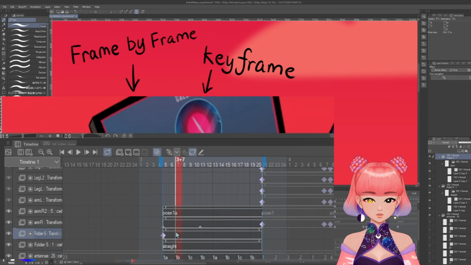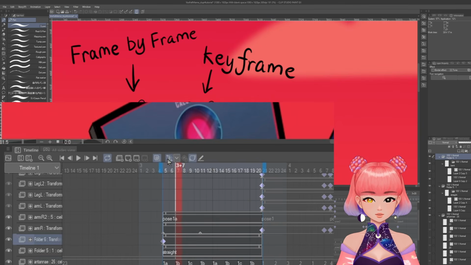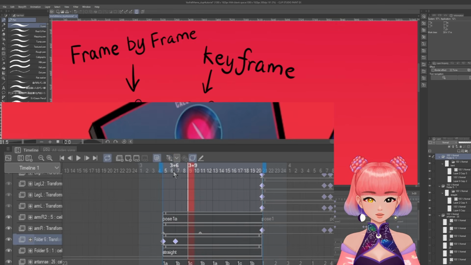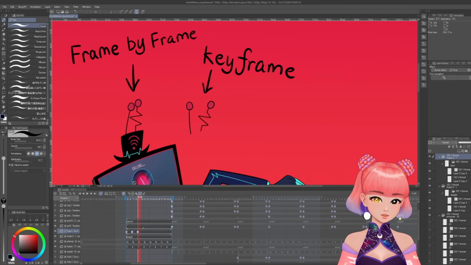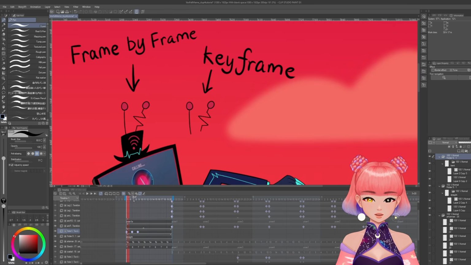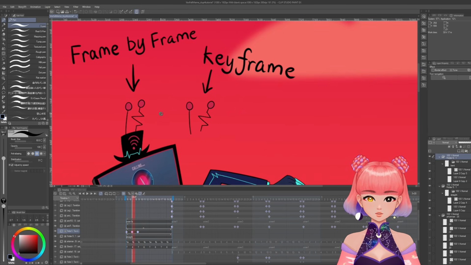Okay, so let's do the same here. So let's add one for B and then one for C. The rest I can kind of just copy and paste. So it should be good here. So A, we don't need to change anything about A. A is perfect. And for B, we want to rotate it towards each other.